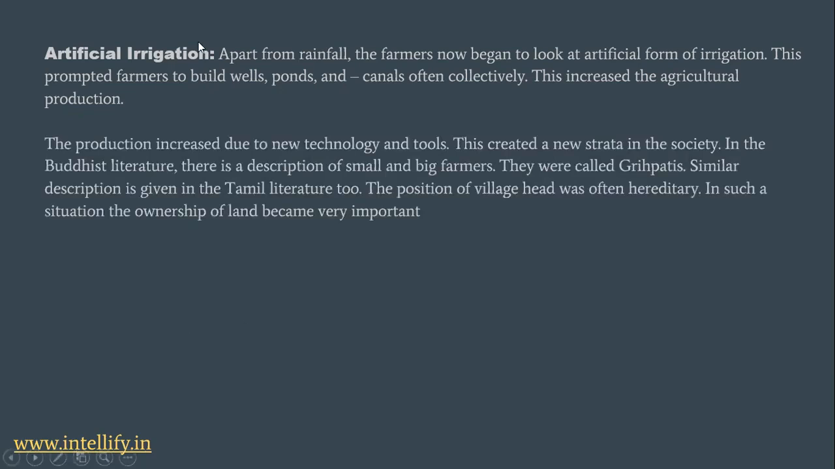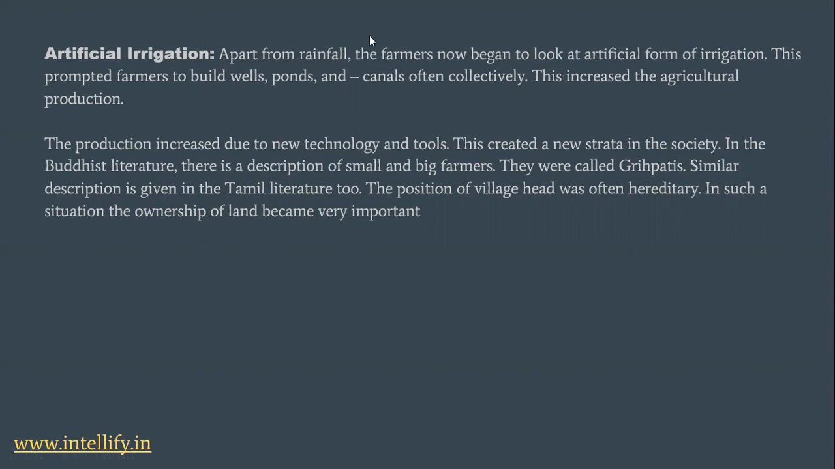The production increased due to new technology and tools. This created a new strata in the society. In the Buddhist literature, there is a description of small and big farmers. They were called Grihapatis. Similar description is given in the Tamil literature too. The position of village head was often hereditary. In such a situation, the ownership of land became very important.